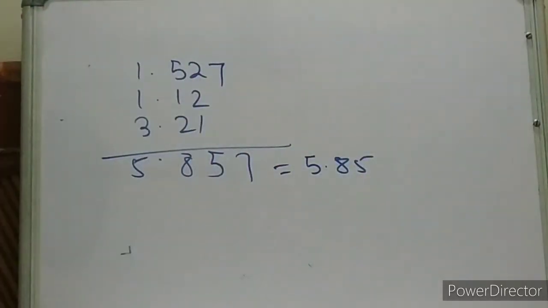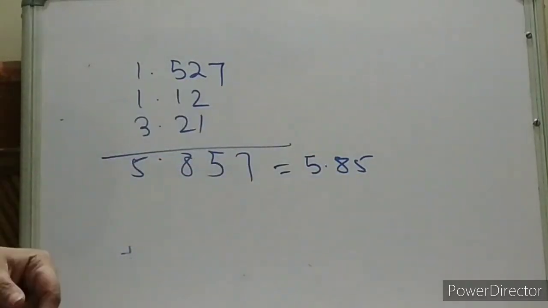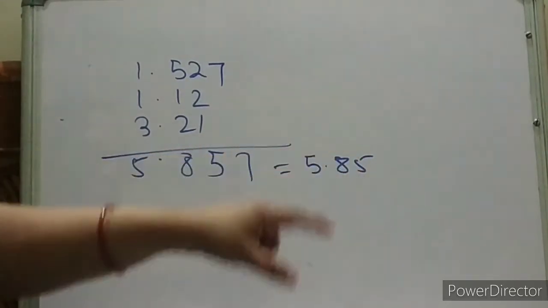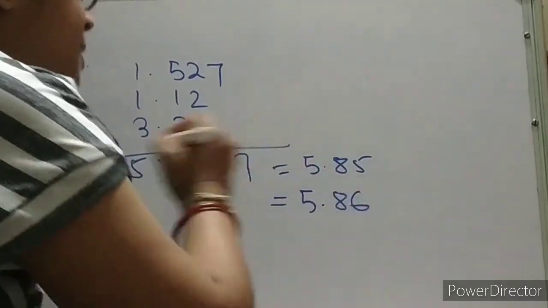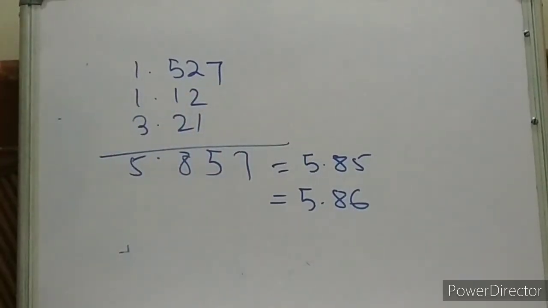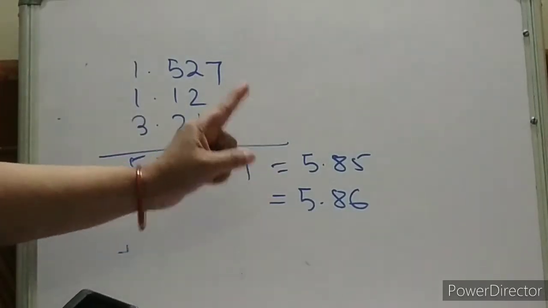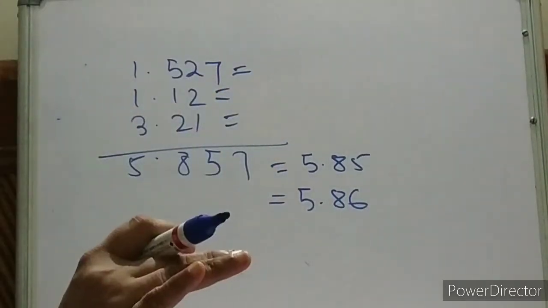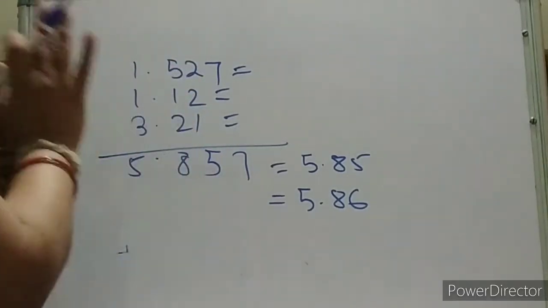5.85. Okay, but what I have told is that we have to round off. Here 5.857, the 7 is there, that means we have to increase it. 5.86. It is rounded off. Is it clear, children? In this example, you have to round off after finding the result, not before it. If you keep on rounding the numbers, you will get a wrong result. Don't round off each number before the final calculation.